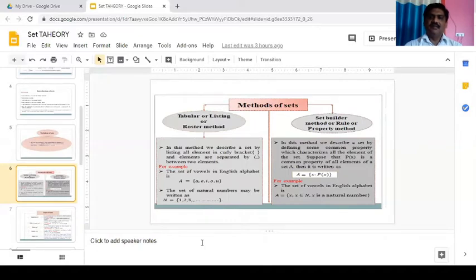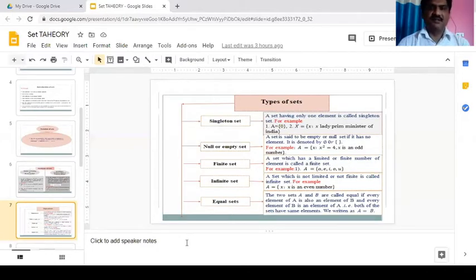Now set builder method. In this method, we describe a set by defining some common property which characterizes all the elements of the set. Suppose that P(x) is a common property of all elements of a set A, then it is written as A = {x such that P(x)}. For example, the set of natural numbers is equal to {x such that x is a natural number}.